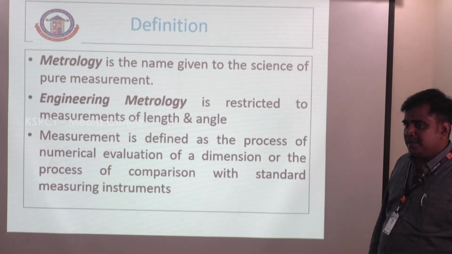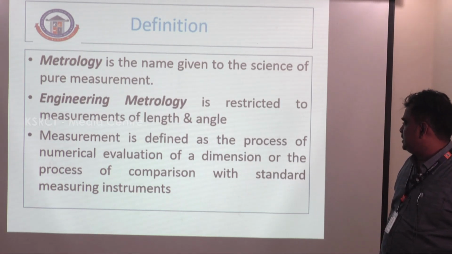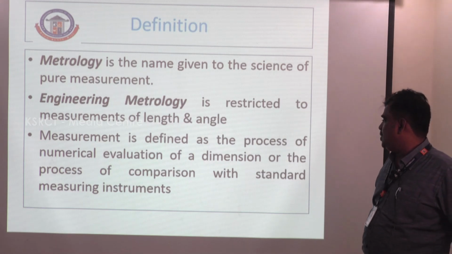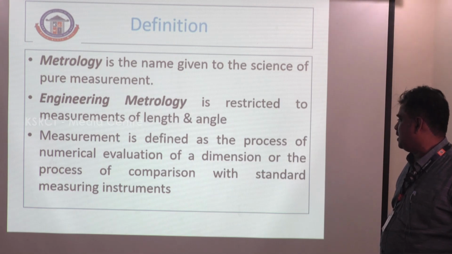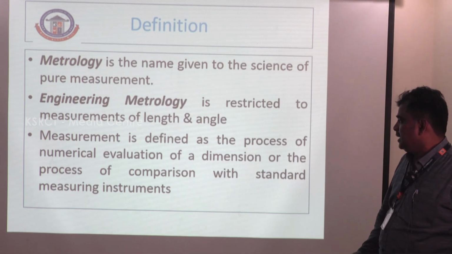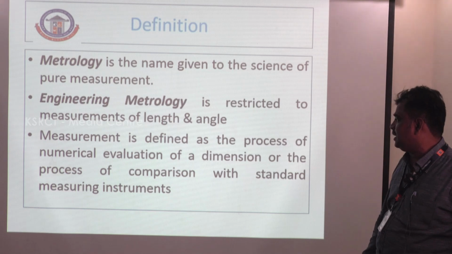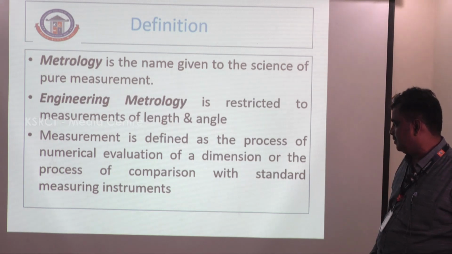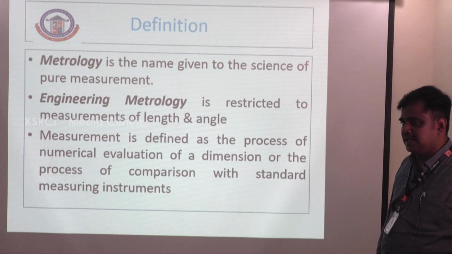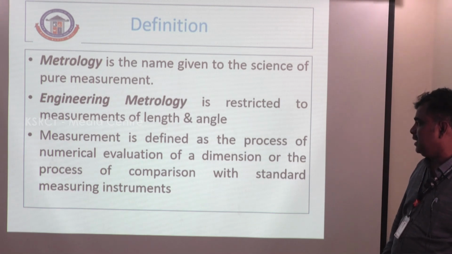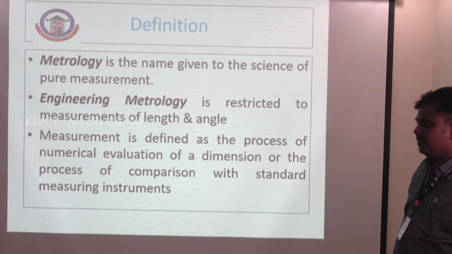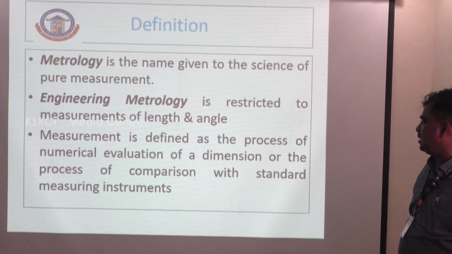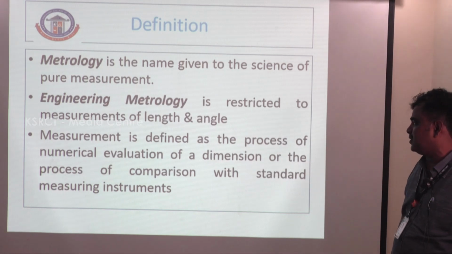What is the definition of measurement? Measurement is defined as the process of numerical evaluation of a dimension, or the process of comparison with standard measuring instruments. Using different measuring instruments, we can measure various quantities and compare with the standard value to find the exact value of the equipment or tools. That is called measurement.